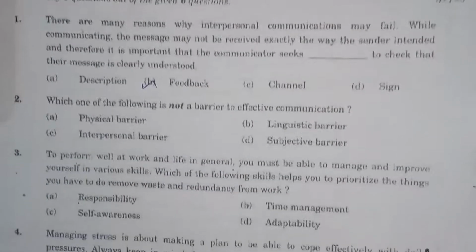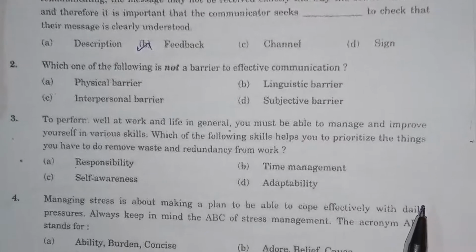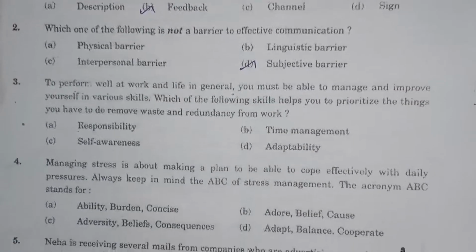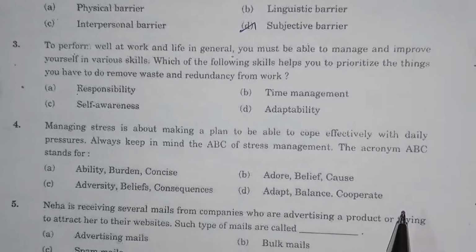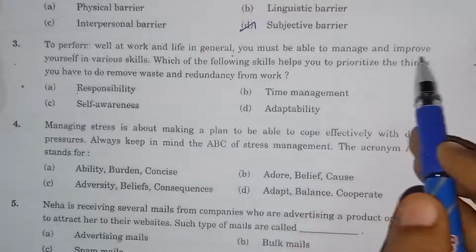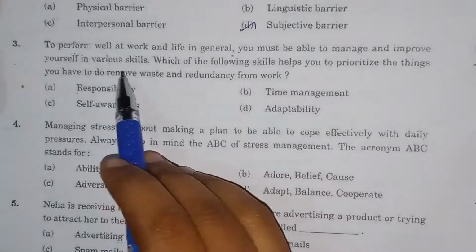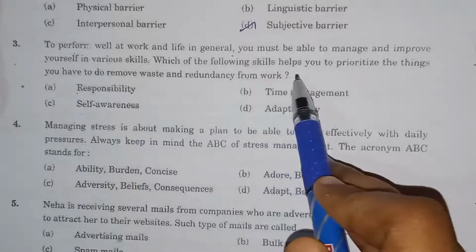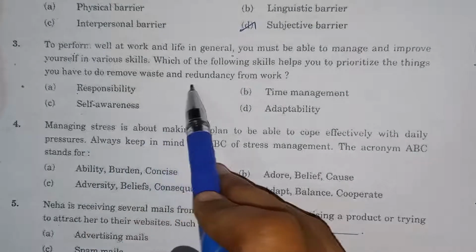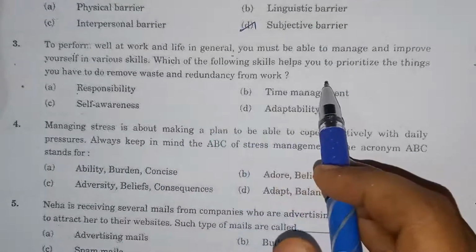Then the second question: which one of the following is not a barrier to effective communication? So here the correct answer is option D, subjective barrier. Then the third question: to perform well at work and life in general, you must be able to manage and improve yourself in various skills. Which of the following skills help you to prioritize the things you have to do, remove waste and redundancy from work?